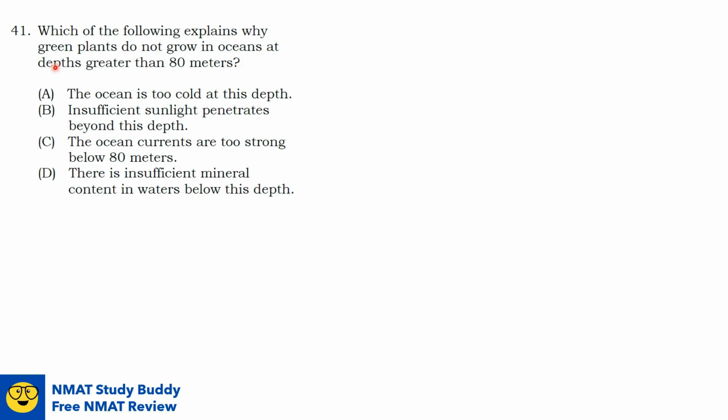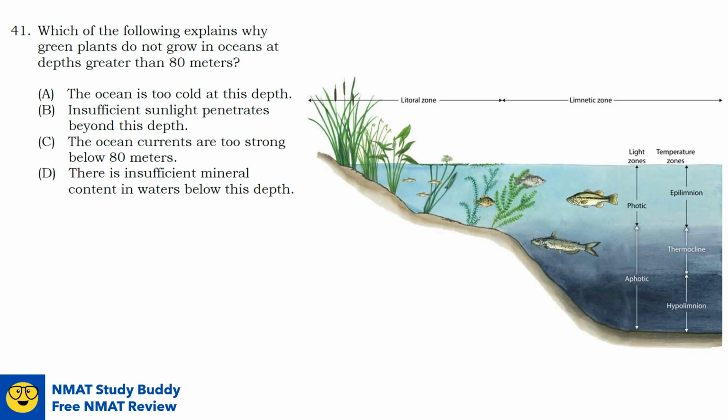Question number 41. Which of the following explains why green plants do not grow in oceans at depths greater than 18 meters? As you recall, plants rely on photosynthesis for energy and for their growth, and the key requirement for photosynthesis is sunlight. Ocean water absorbs light, so light availability decreases exponentially with depth. So what you can see here, the deeper you go, the less light is available, so less growth of plants. The answer here therefore is option B. Insufficient sunlight penetrates beyond this depth.